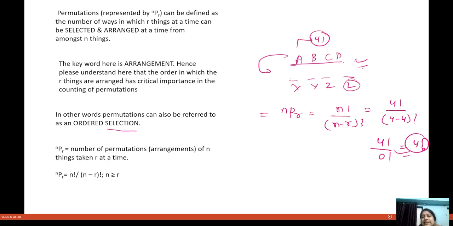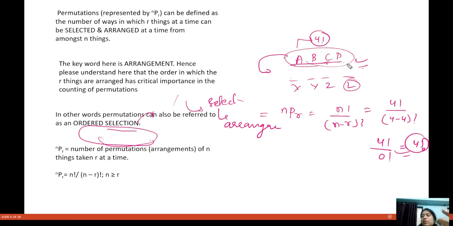So permutation means ordered selection. In permutation we are trying to select also, and then we are trying to arrange also. When I am saying in how many ways you can select four people out of four people, one way, because you are selecting every one of them. There is only one way to do that.